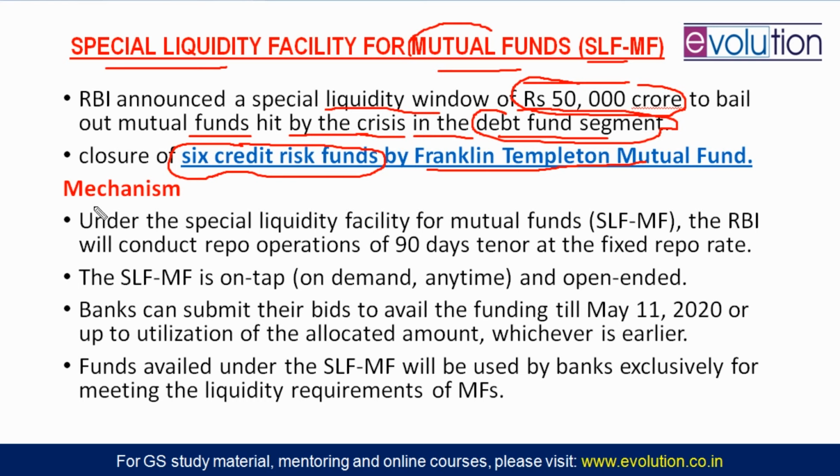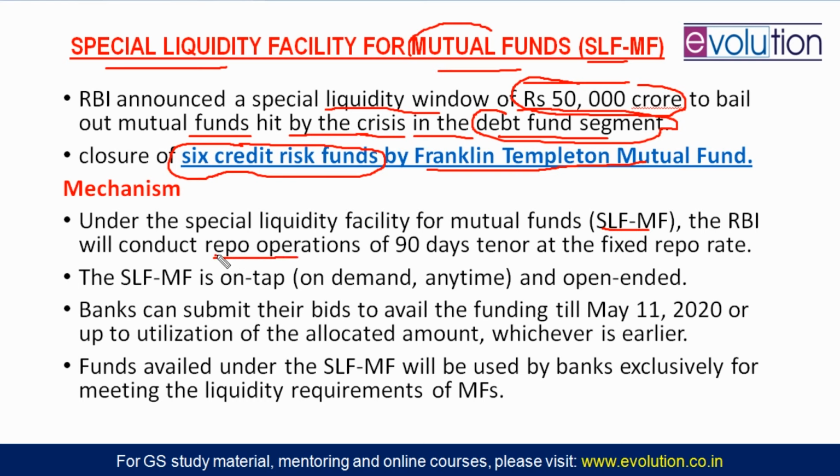So RBI will provide this 50,000 crore rupees to the banks, and those banks will then be providing loans to the mutual funds, and then mutual funds will have some liquidity and they can do new, very judicious investment, and then they can earn extra money, and that is how their liquidity crisis will be sorted out. So what is the mechanism? Under this special liquidity facility for mutual funds or SLF-MF, RBI will conduct repo operations. RBI gives the banks some amount of money at the repo rate.